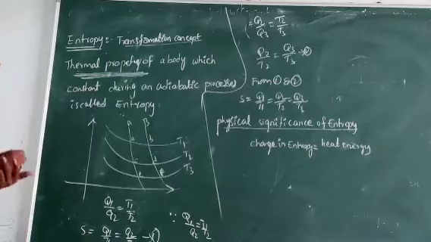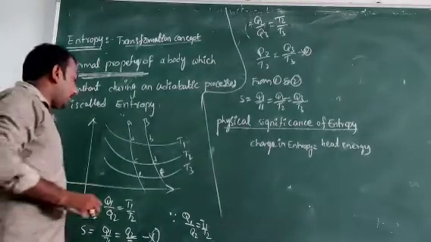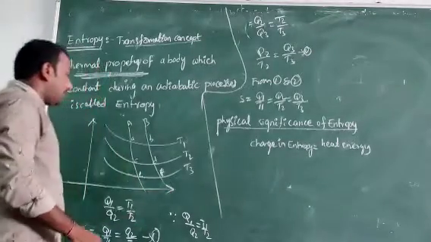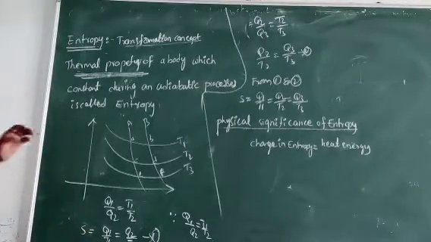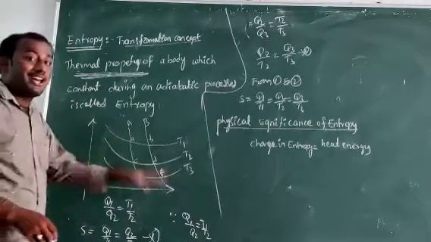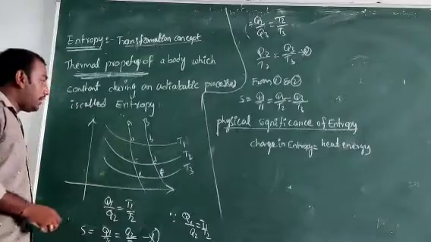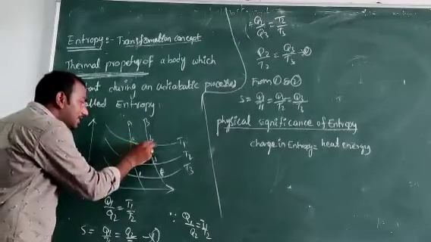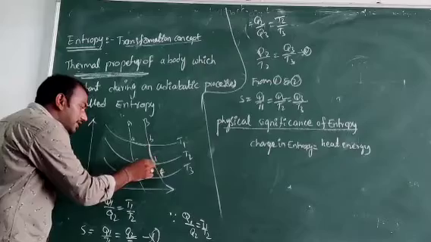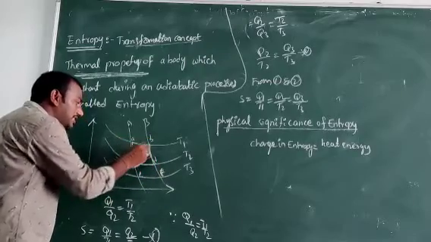So we are calculating entropy in the Carnot curve. Consider this ABCD.